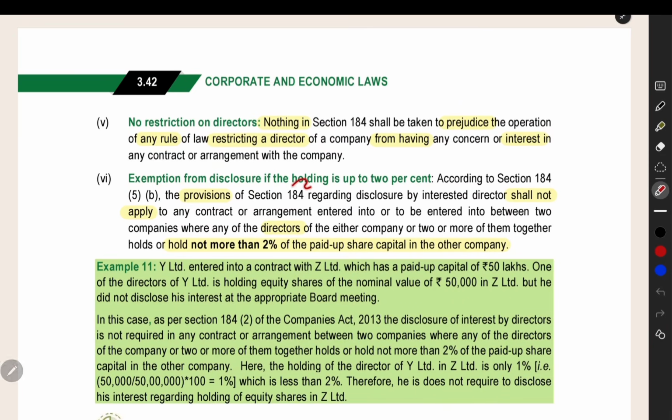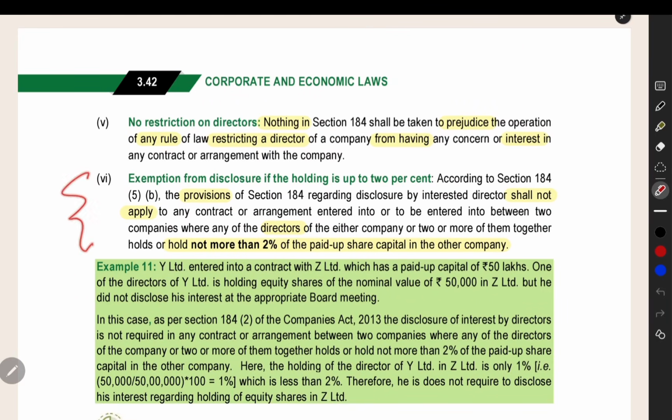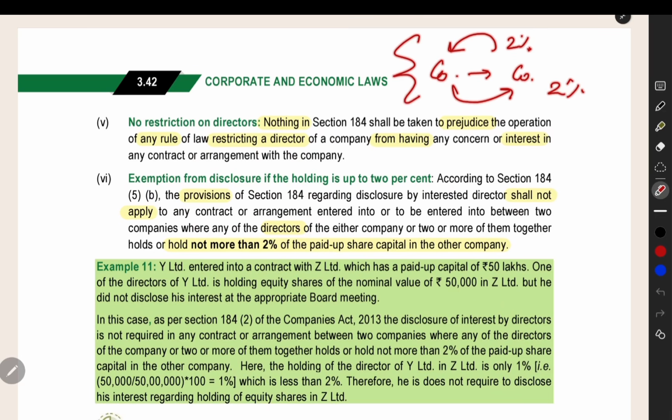If the holding is up to 2%, one company and another company is doing transaction together, and the directors of each other company are not holding more than 2%, up to 2% only the directors are holding the shares in each other's companies, then in that case this section will not apply. You need not make some specific disclosure as per this section; exemption they have given. In short, two companies are doing transaction and each other's directors are having up to 2% shareholding in each other's company. Then no need to follow this section 184.